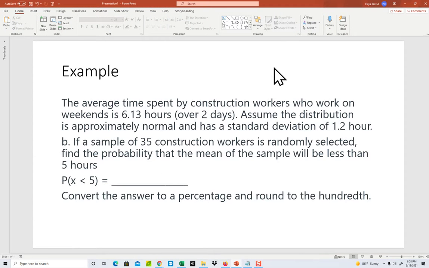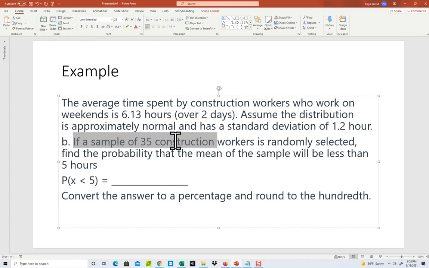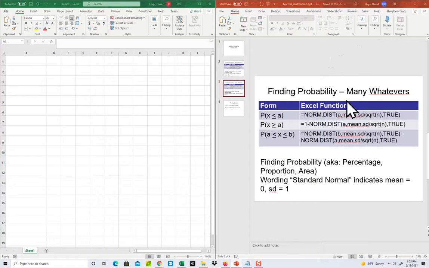Okay, the average time spent by construction workers working on weekends is 6.13 hours over 2 days. Assume the distribution is approximately normal, has a standard deviation of 1.2 hours. If a sample of 35 construction workers is randomly selected, find the probability the mean of the sample will be less than 5 hours. So it's right down here where we're asking about the probability. It's telling us we're looking at 35 construction workers, so this is going to be the many whatevers.